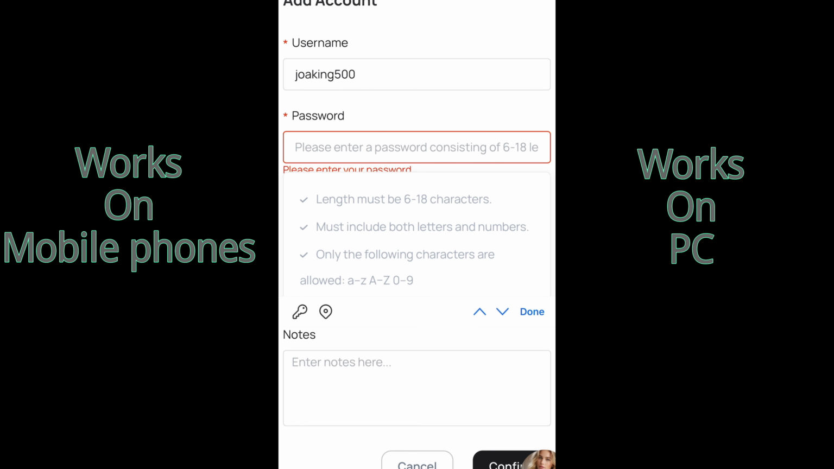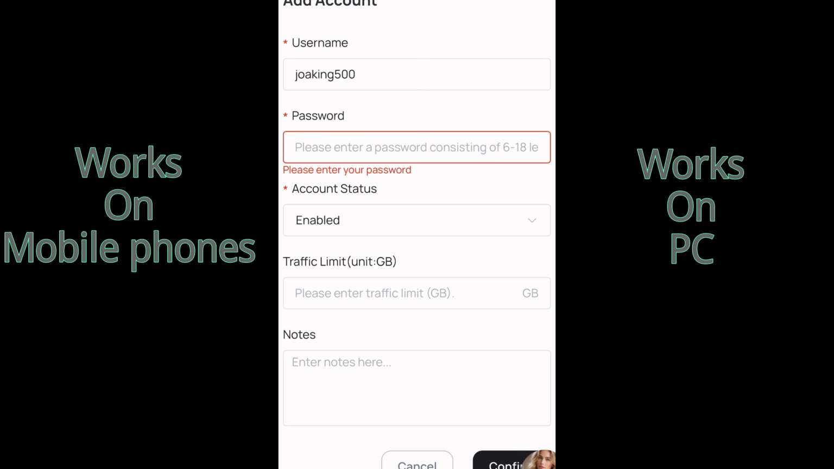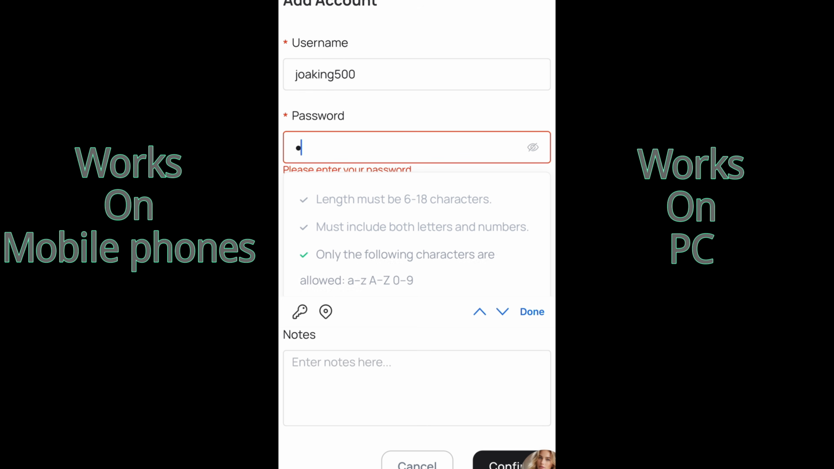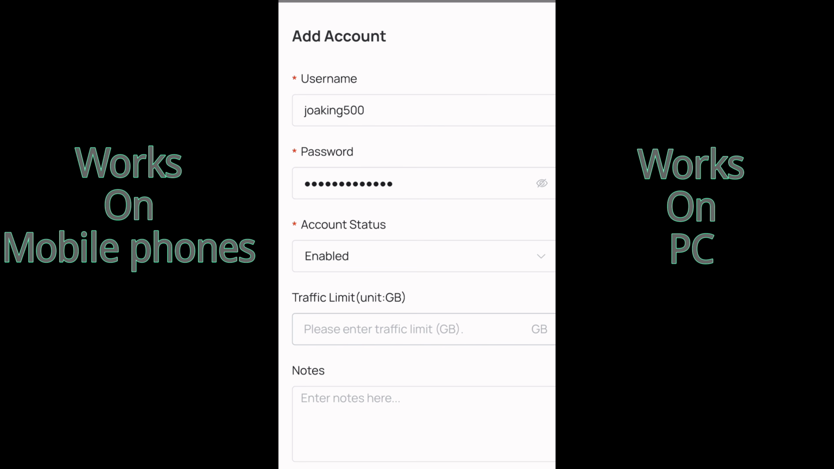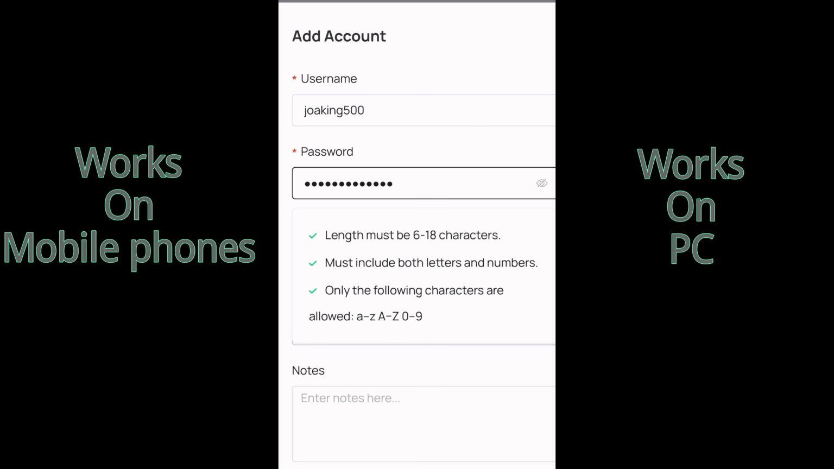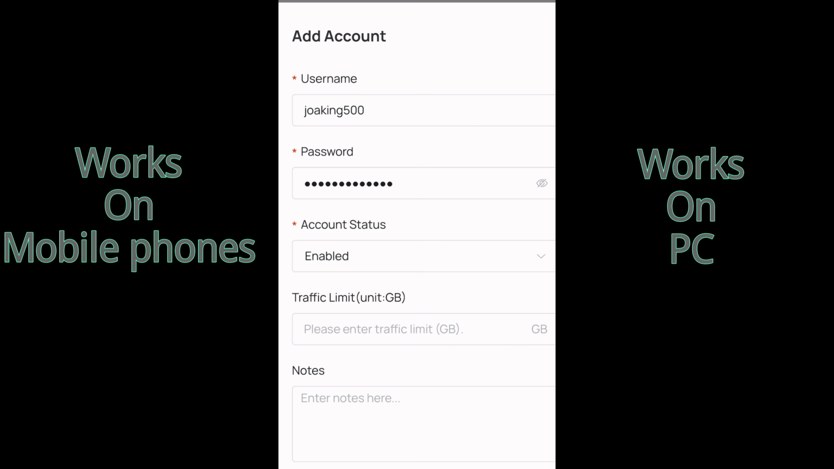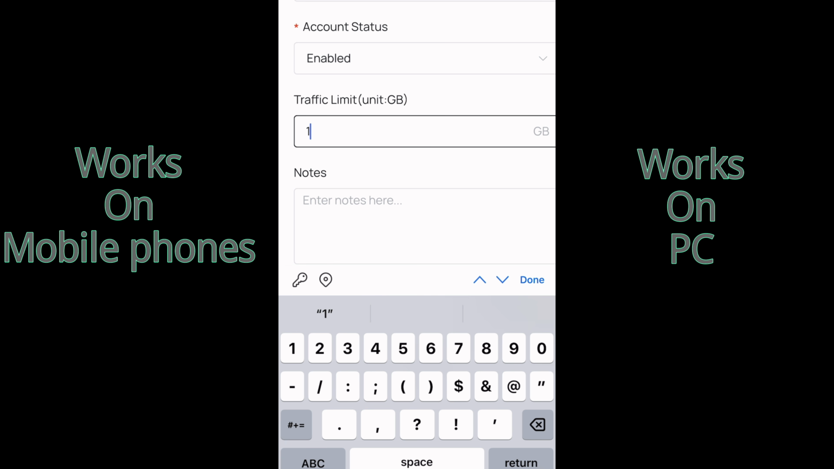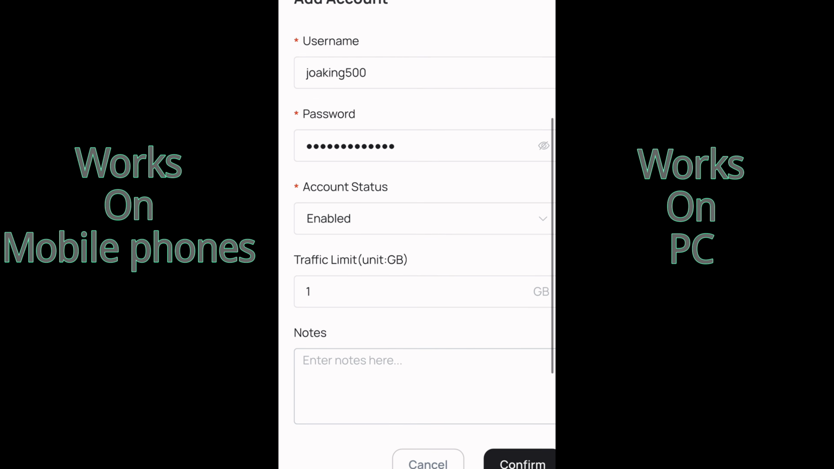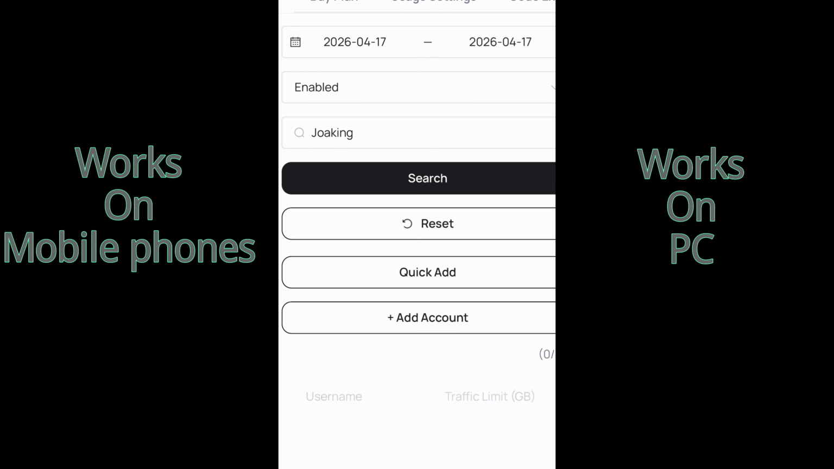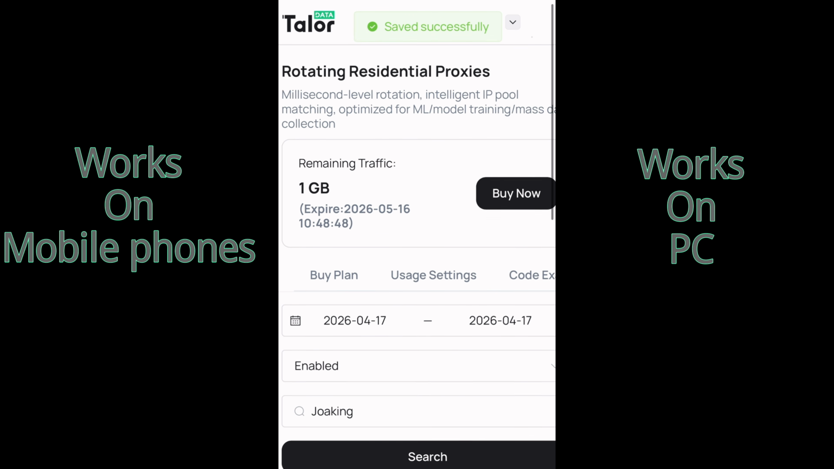And I put in my password, and the password must be at least 8 characters, right? So I'm going to put in my password right here. I'm done entering my username and password. Make sure the password is letters and numbers, and the username starts with a small letter. My traffic is 1 gig, so let me come right here and put in 1, right? The note is optional. So I click on confirm. All right, you can see it saved successfully.